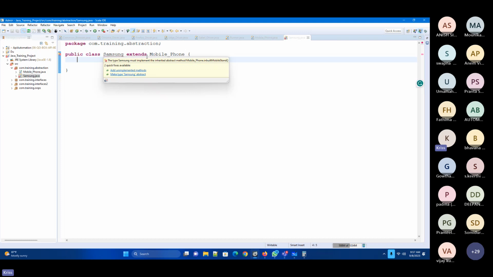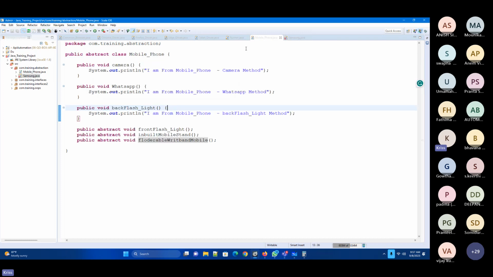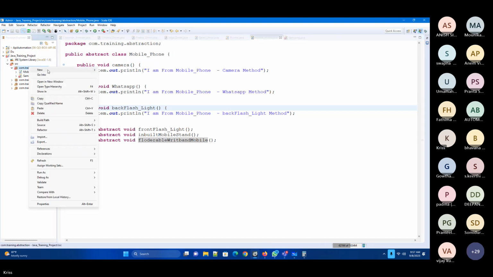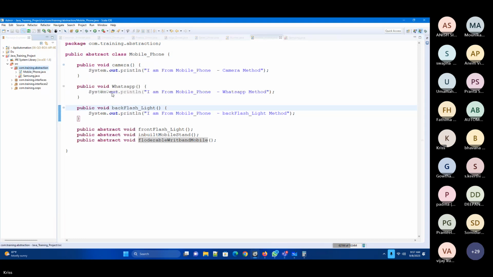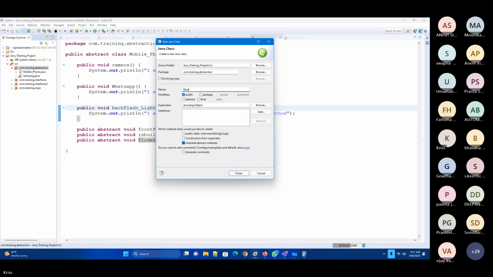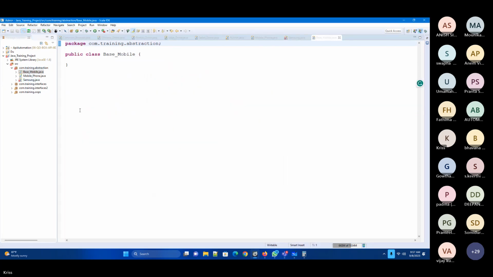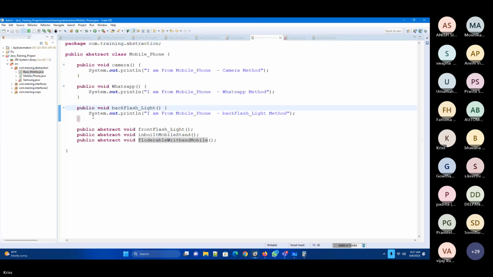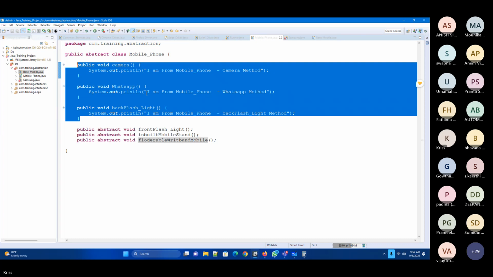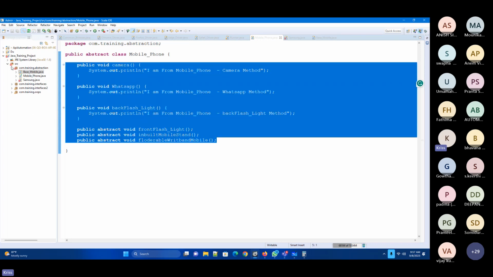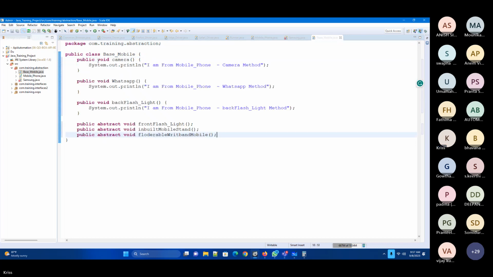But now in extending, for example, I have another class. So can I bring back all these methods into this class? Is it right?